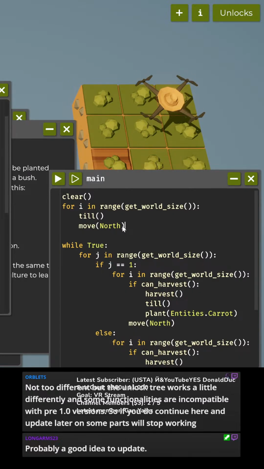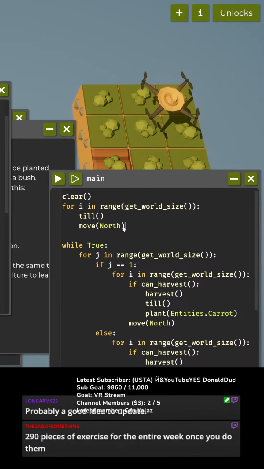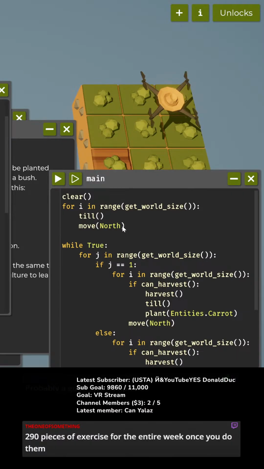Okay. for i in range, till. 290 pieces of exercise for the entire week once you do them. Okay, I'm going to write this code, and then I will do the exercise. So we're going to till the land and just move north. So then the first line is all going to be tilled land, and then we're going to move into the true code, for j in range.